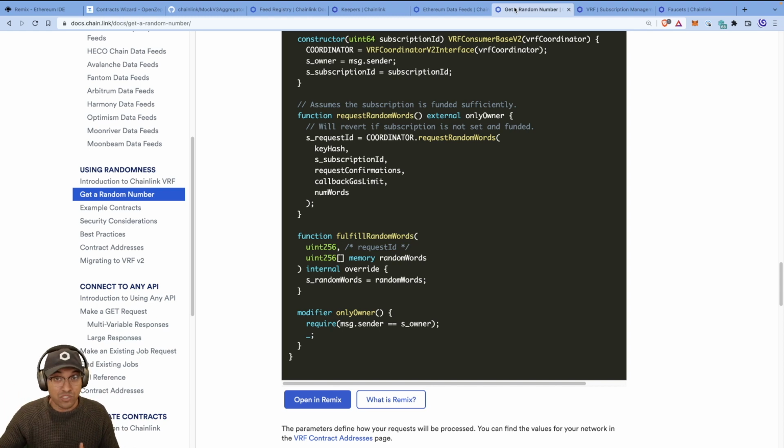You can do randomness, which is impossible really to do in a deterministic blockchain environment. So it has to be done using really advanced off-chain cryptography and delivered in a decentralized way using Chainlink oracles. And you learned about keepers, which is an incredible way to automate the execution of your smart contract code so that things just keep humming along.